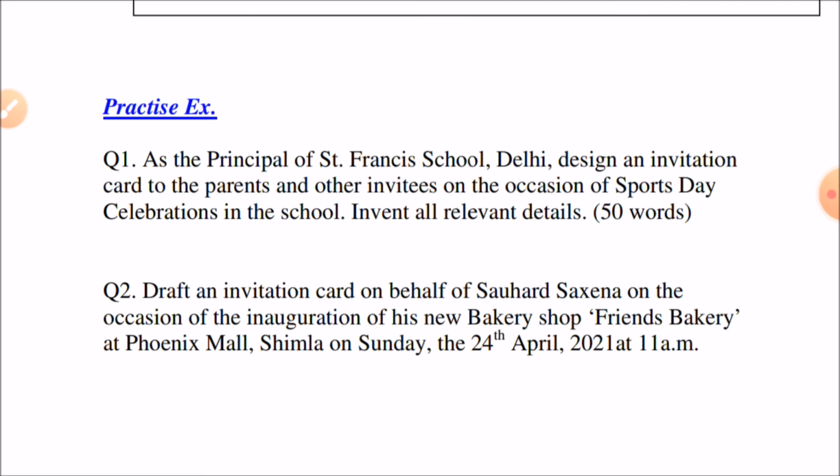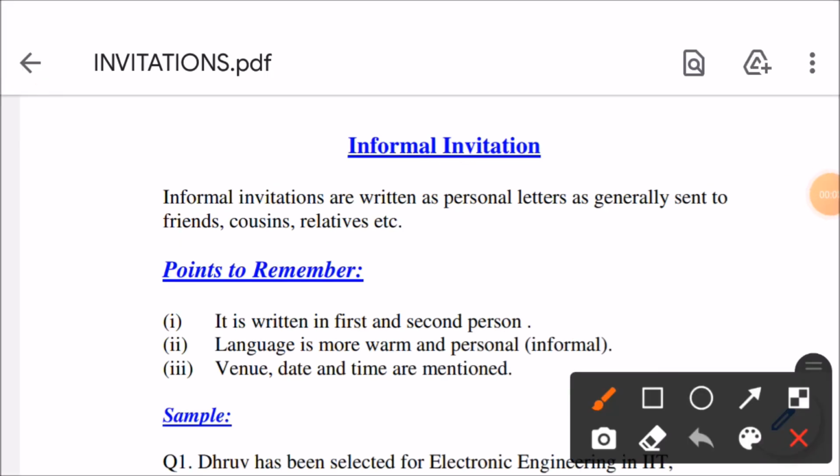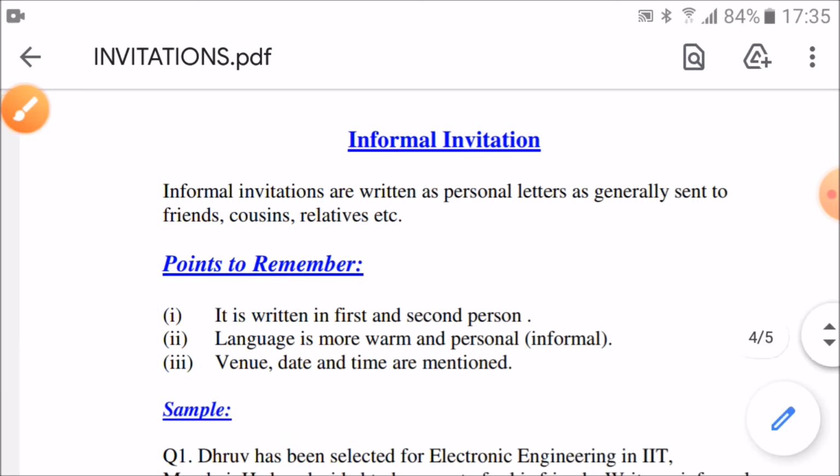Let us understand informal invitation. Informal invitations are written as personal letters, generally sent to friends, cousins, relatives, etc. You have been writing these letters. Even then, let us recall a few points. It is written in first and second person. Language is more warm and personal, that is informal. Venue, date and time are mentioned as it is an invitation. You have to give these details.